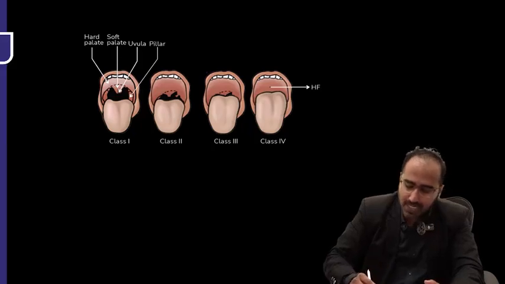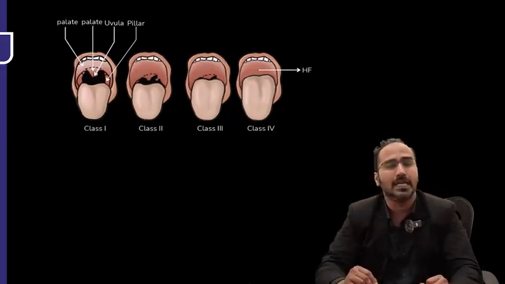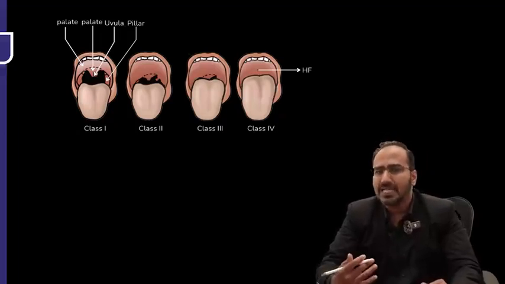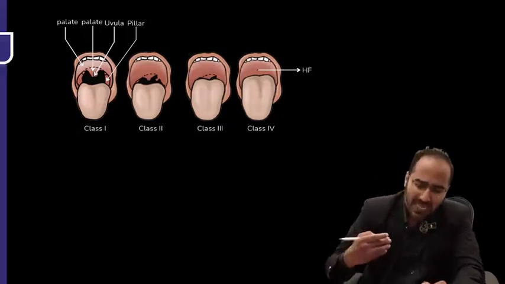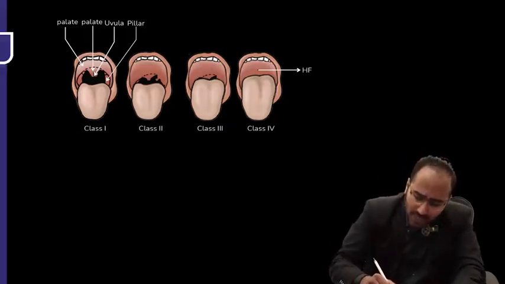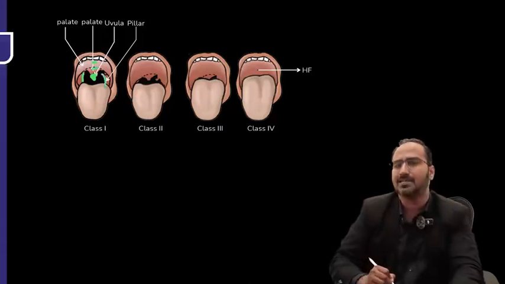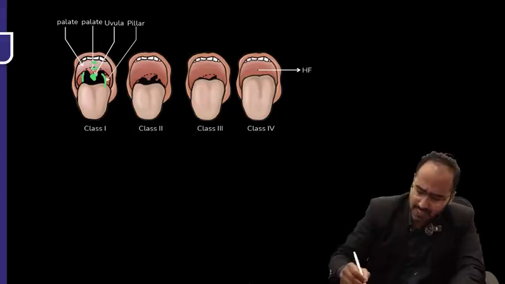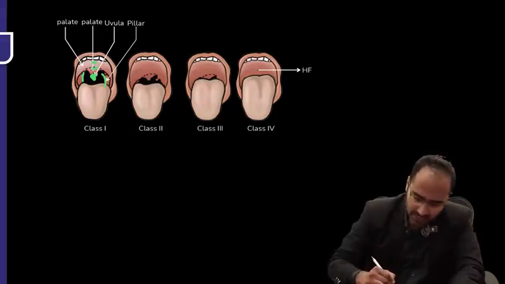So guys, now you can look at this classification. From Mallampati, there have been many questions being asked. Mallampati classification. So imagine a person comes to your clinic, he opens his mouth. As he is opening his mouth, if you are able to see the hard palate, the soft palate, the uvula, the tip of the uvula, and the tonsillar pillars, basically you are able to see all the structures clearly, that is class 1. That patient is Mallampati class 1.